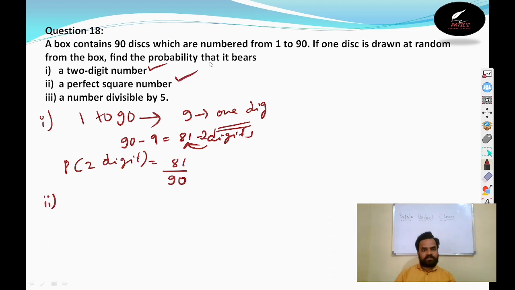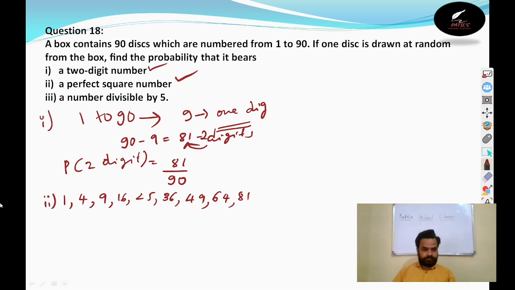Second one, getting a perfect square number between 0 to 90. How many numbers are there between 0 to 90 which are perfect squares? I will write here. 1 square is 1, 2 square is 4, 3 square is 9, 4 square is 16, 5 square is 25, 6 square is 36, 7 square is 49, 8 square is 64, 9 square is 81, 10 square is 100. It will not come. How many are there?